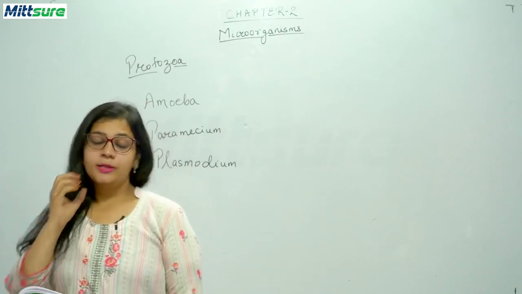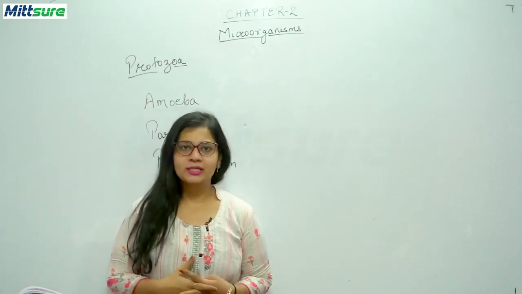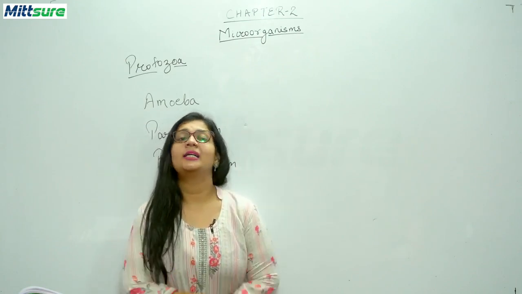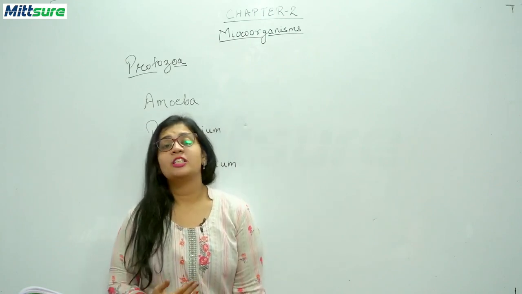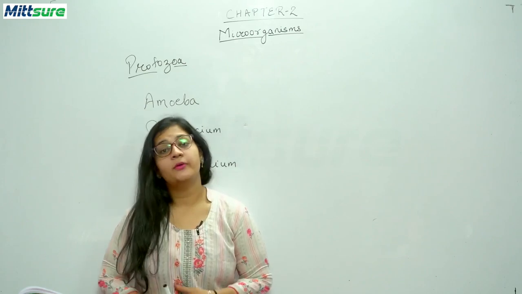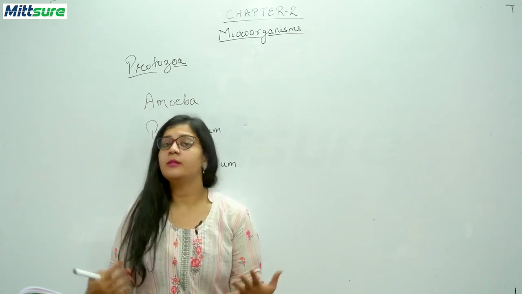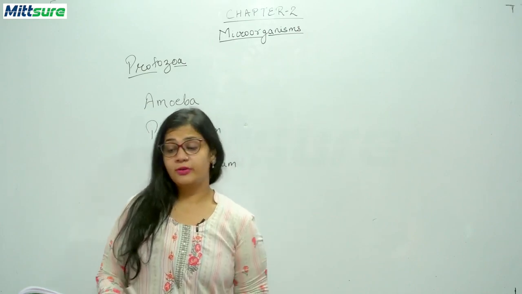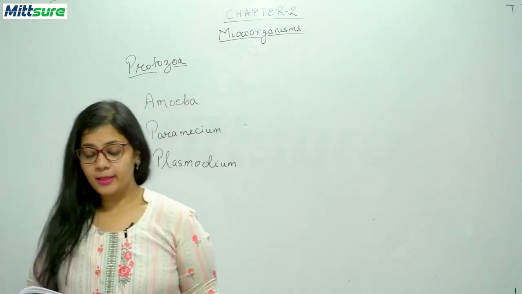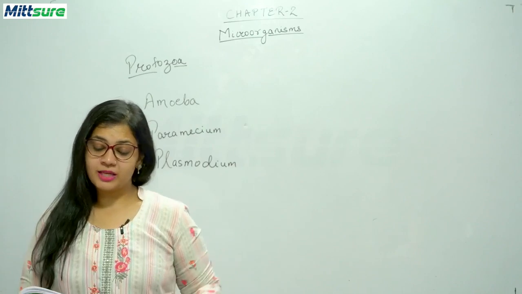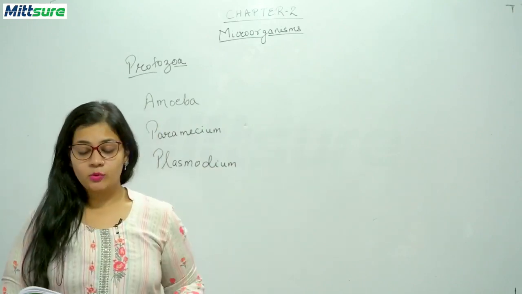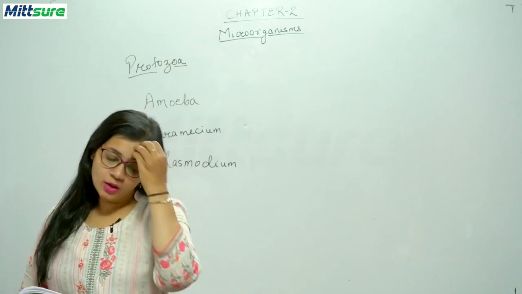So what happens? These live inside the female Anopheles mosquito, and when this female Anopheles mosquito bites a human, it may transmit this disease from the mosquito to the human, and we may then suffer from malaria. Now this life cycle of Plasmodium includes the female Anopheles mosquito, where a human being is the host.